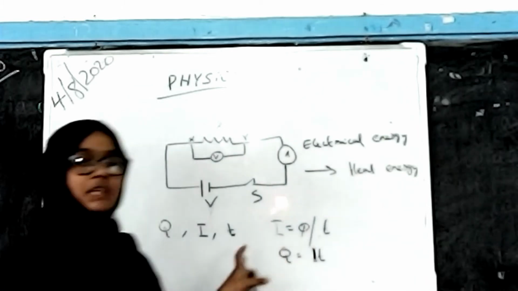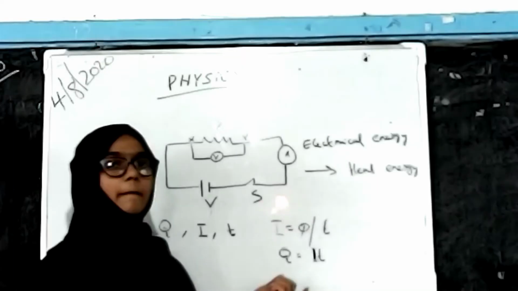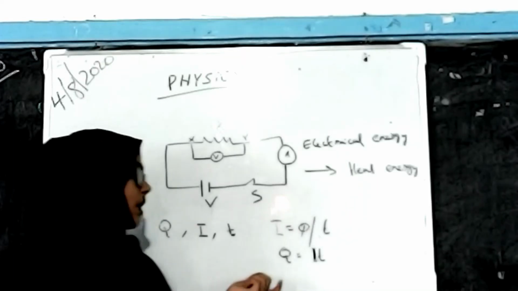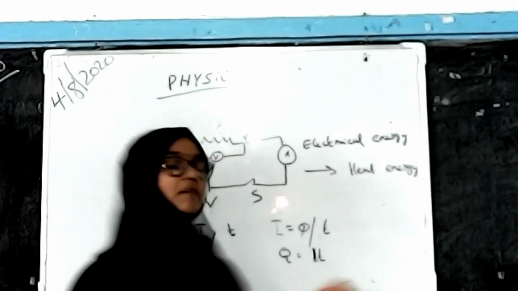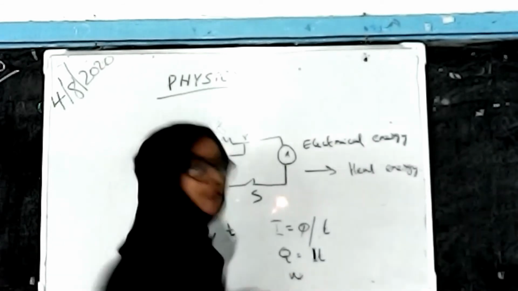Now we have the current and charge in our equations, and we want an equation for work done. What is the work done here?